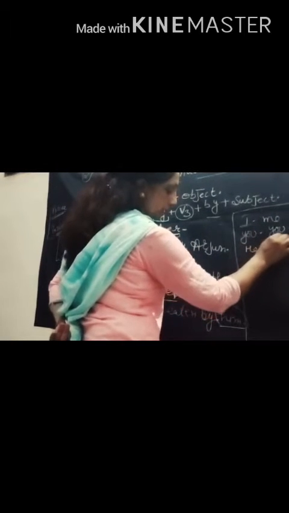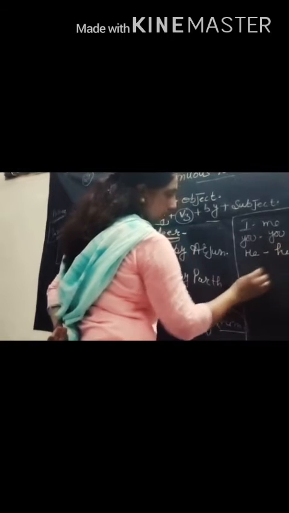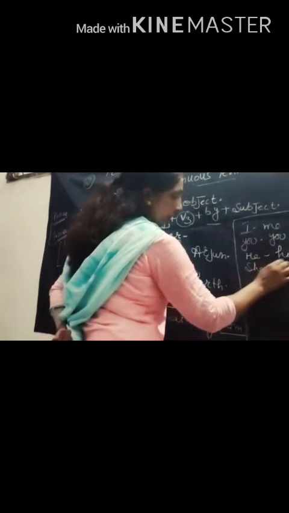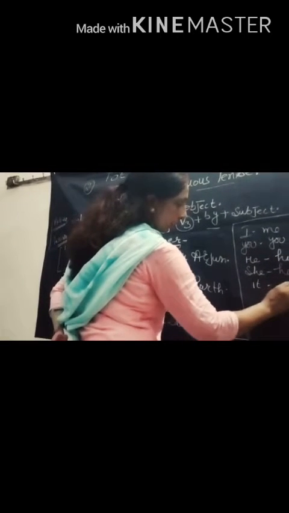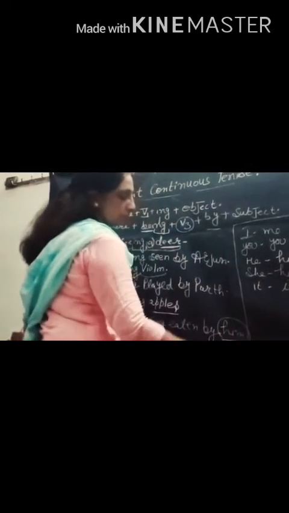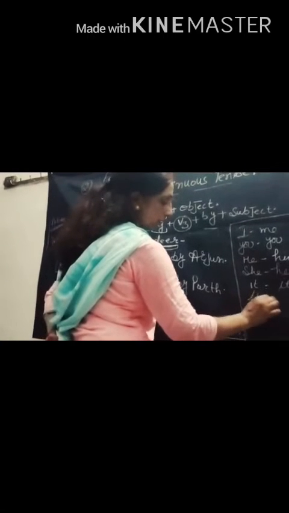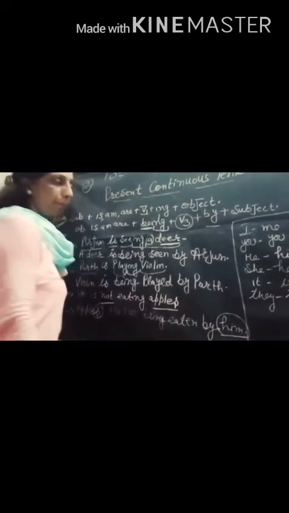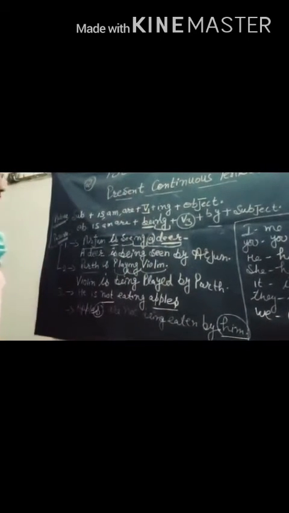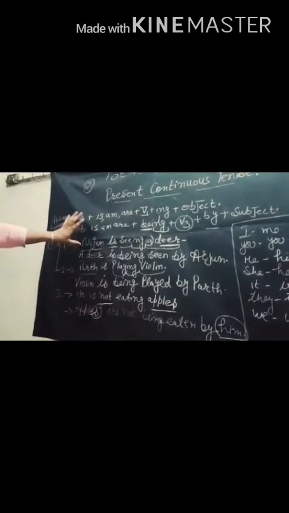He, him or his, she, her, it, they, them, and all that. And one more is we, us. Okay. So this is all about the present continuous tense.